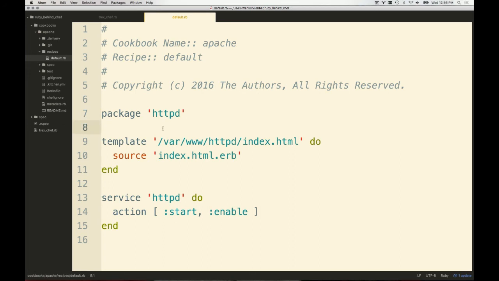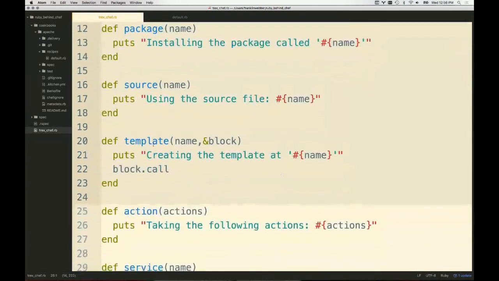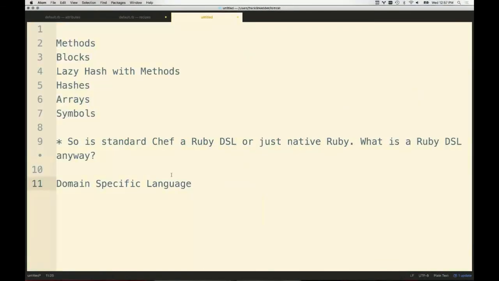So it makes it look like you're writing a scripting language or just the code that you want to write, when honestly, you are. But in the background, there's really just a lot of Ruby code loading up all the stuff behind the scenes and allowing you to do this stuff almost effortlessly. So is standard Chef a Ruby DSL? Yeah, it's definitely a Ruby DSL. And it's also native Ruby. So that's something to be careful about. It is native Ruby. It is also a DSL as well.